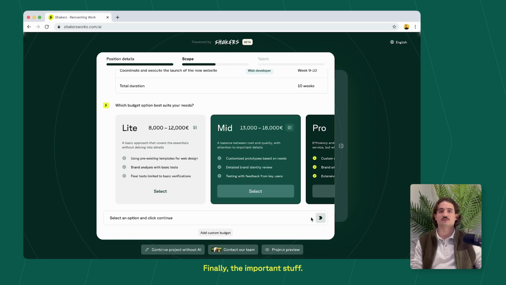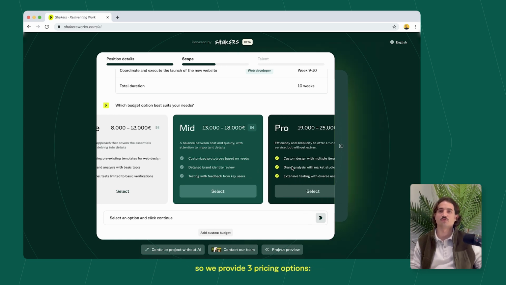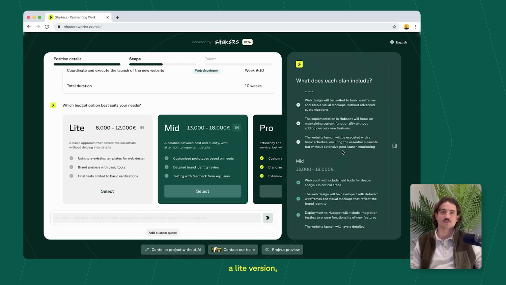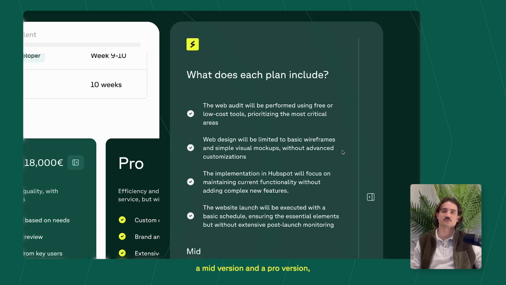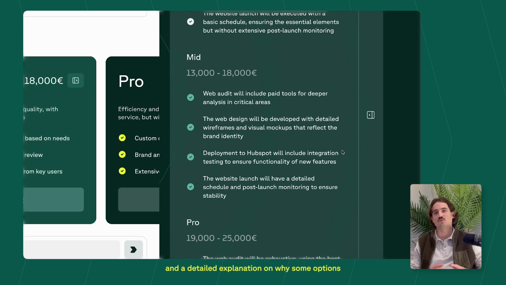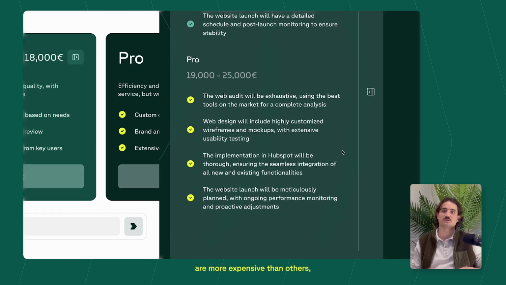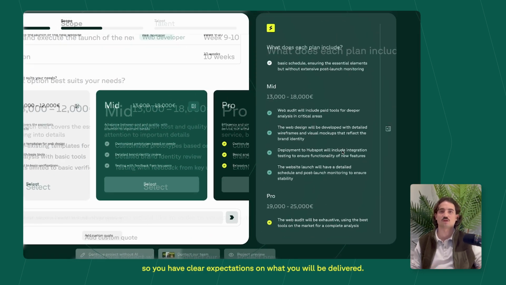Finally, the important stuff. How much will it cost? Again, we don't want to decide for you, so we provide 3 pricing options: a light version, a mid version, and a pro version, and a detailed explanation on why some options are more expensive than others, so you have clear expectations on what you will be delivered.